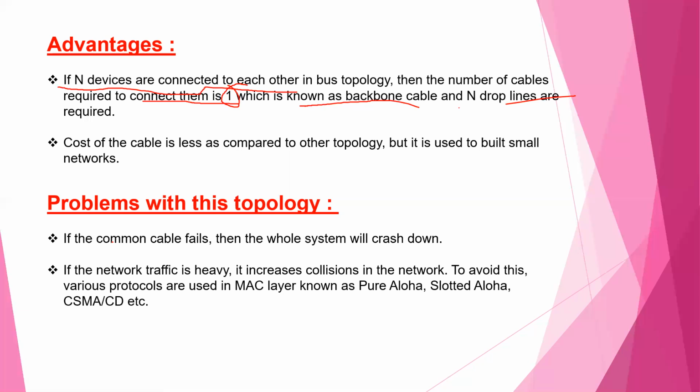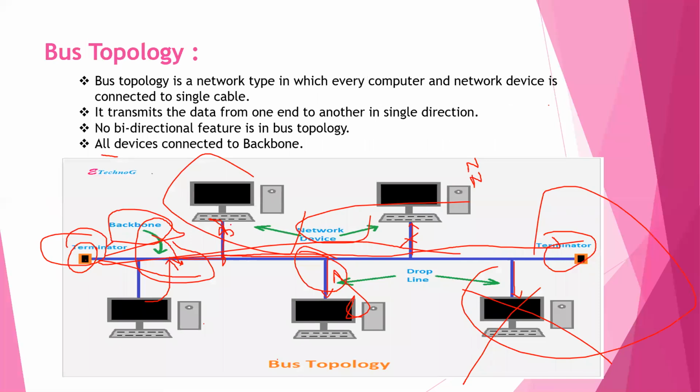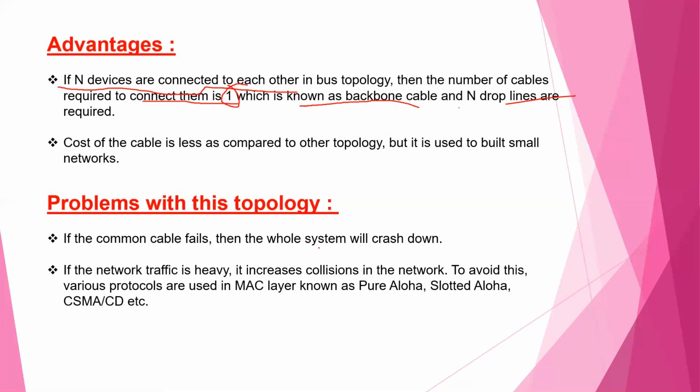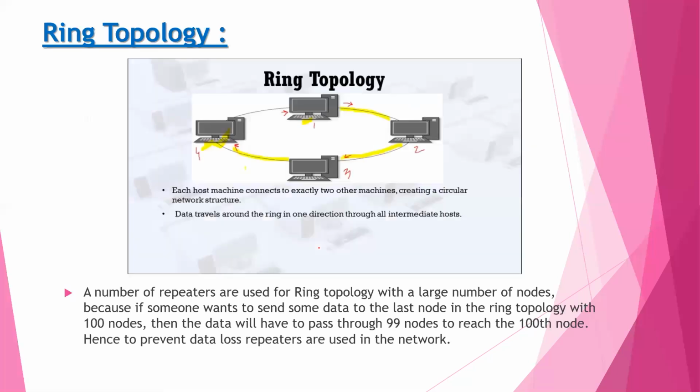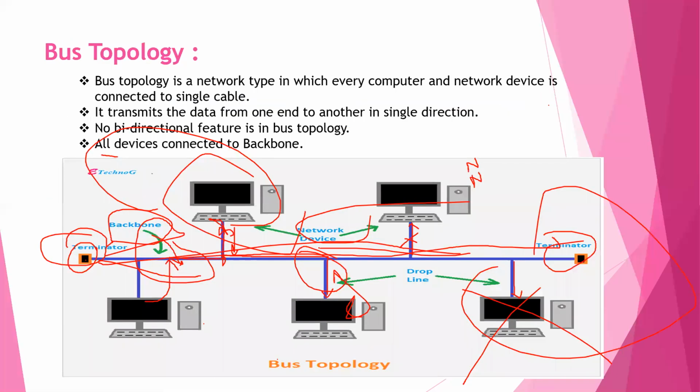If the network traffic is heavy, it increases collision in the network. Means if all the devices are sending data continuously, then there may be traffic in this backbone cable, and this increases the collision in the network. To avoid this collision, various protocols are used in the MAC layer, known as pure Aloha, slotted Aloha, or CSMA/CD, etc. This is bus topology.